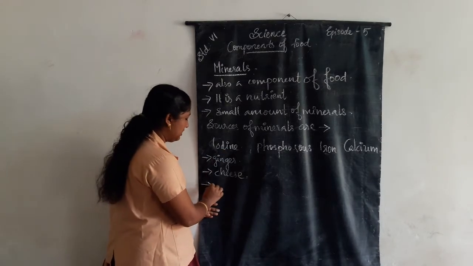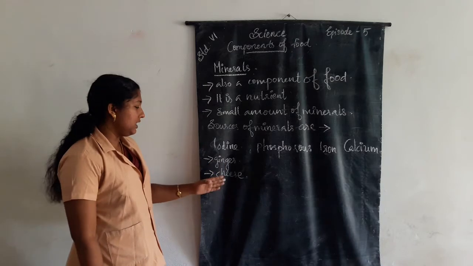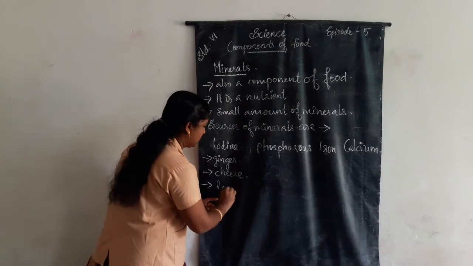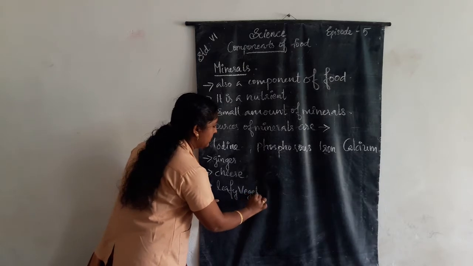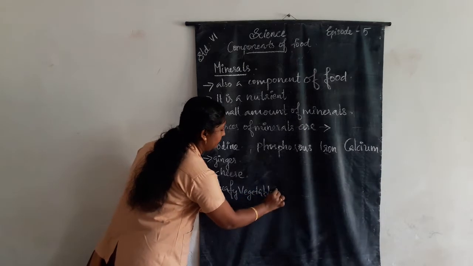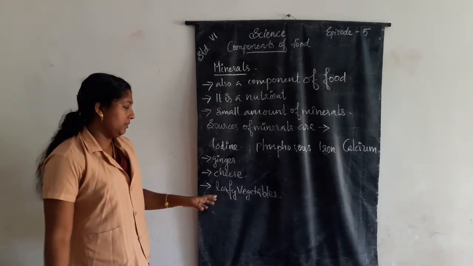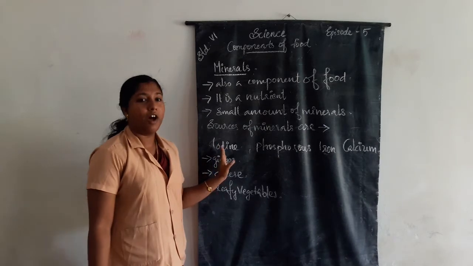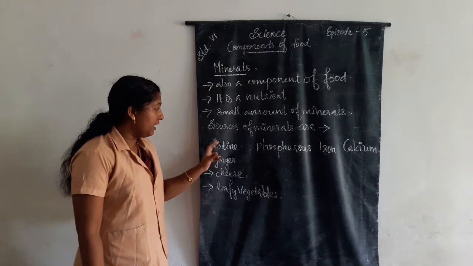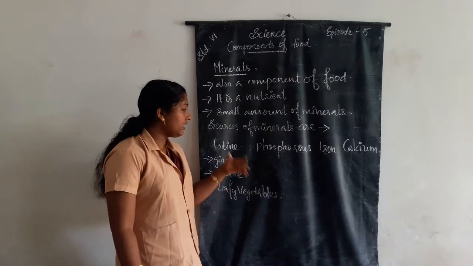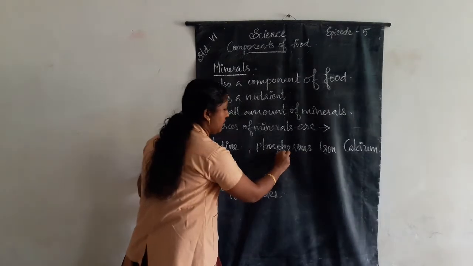Ginger, cheese, then leafy vegetables. These are examples of iodine-containing food. Then the next one is phosphorus.